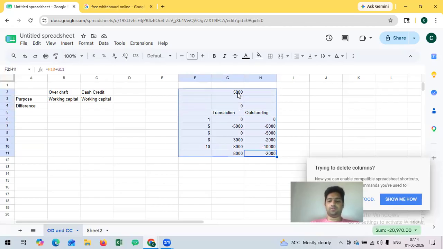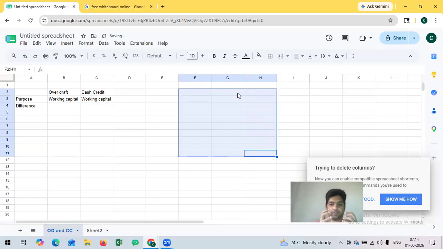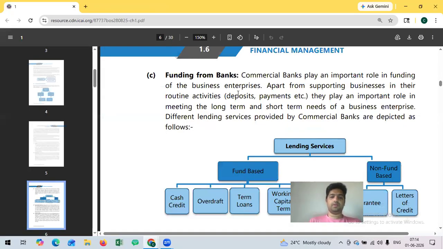So that is the basic property of an overdraft facility, where it is a running account, you can continuously get money into the account and take money out of the account. That is the major characteristic of an overdraft and cash credit. There's a basic difference between cash credit and overdraft facility, which I will cover later with another example. Apart from that, there are other facilities like term loan. Term loan I will cover later.